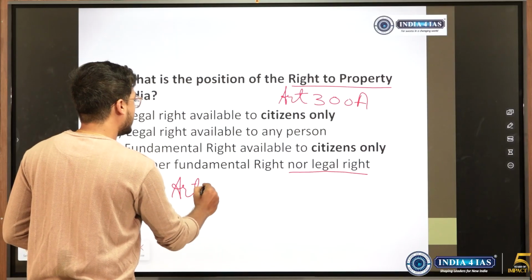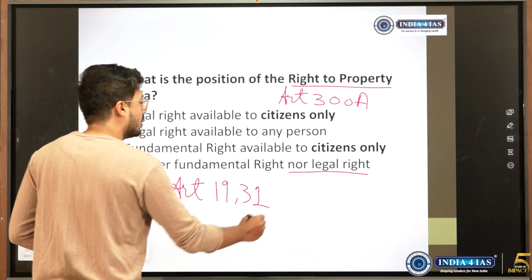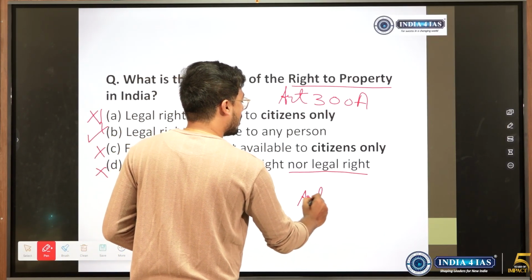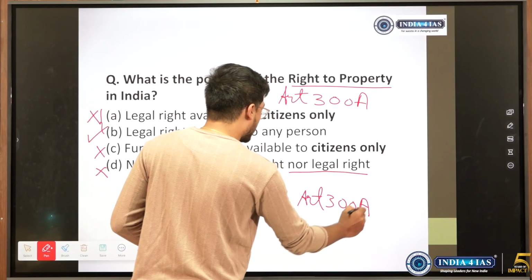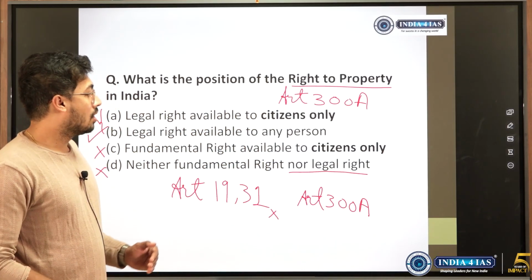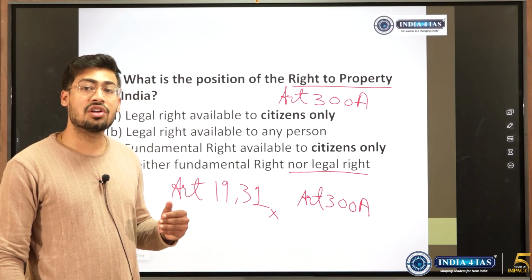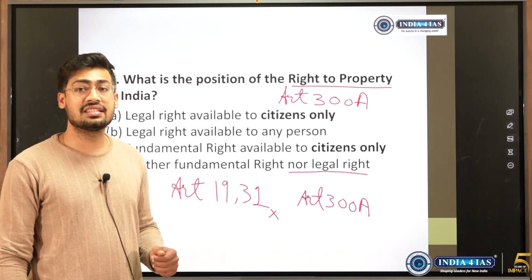Article 31 was there earlier, then we took it out and put it under Article 300A. So what is the difference? Earlier it was a fundamental right, now it is not a fundamental right. So does it mean that it can still be enforced? Yes, it is a constitutional right or a legal right that still has enforcement, but to enforce that